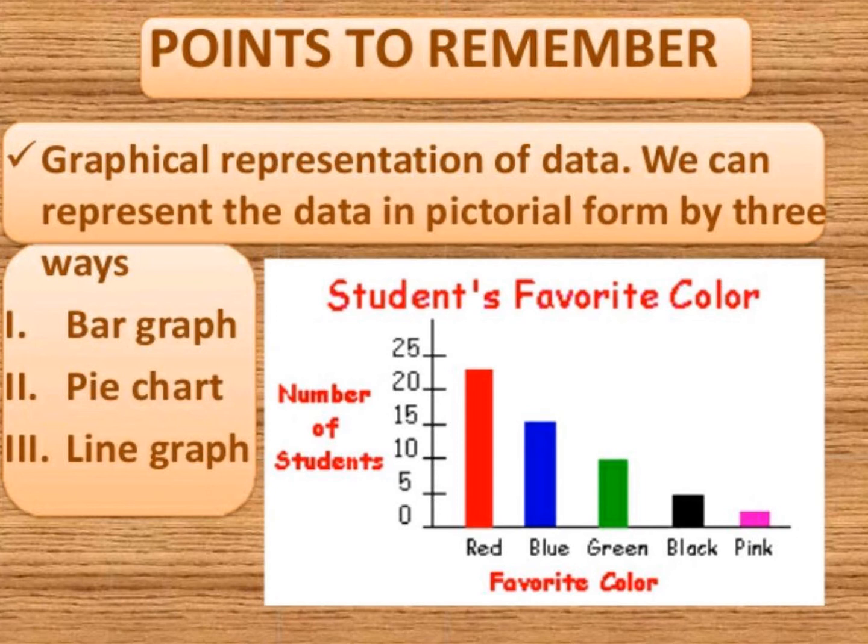So this graphical representation of data makes it very easy for us to understand a lot of information in just a glimpse. This graphical representation we have to study in 3 forms, that is the bar graph, pie chart and the line graph. In this slide you are seeing a bar graph which is representing the number of students and the favorite color. So we can tell that yes, 15 students are there who like blue color.